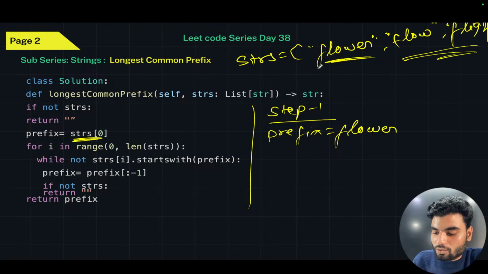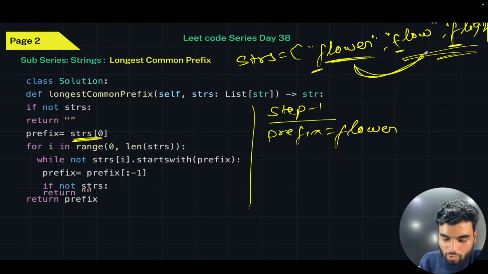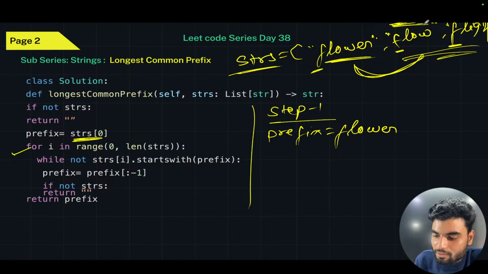The one way was that you start iterating from everywhere, you check if this matches, then move ahead, right? So there you're running two loops. The time was the same anyway, but that code was longer, so I chose the easier way. We're iterating this whole list with this loop, and now you're checking if this prefix is not available in this, then reduce one character. That logic was the problem.